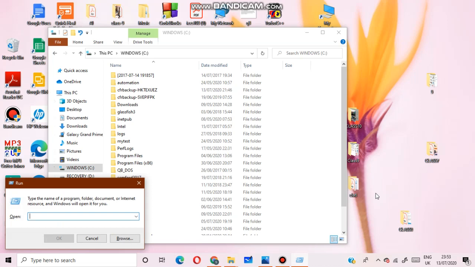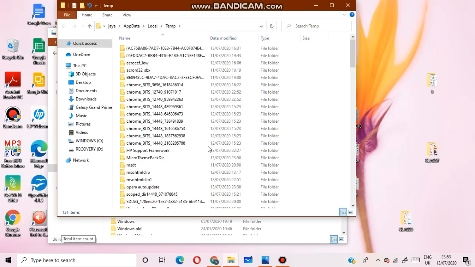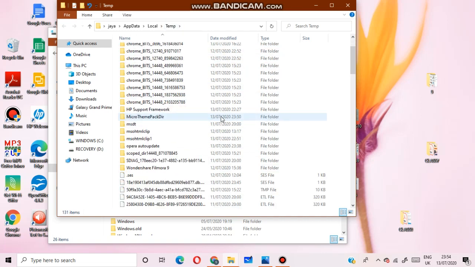Okay. Now here you can see the search option. What will you do? You have to type percent temp percent, then click OK. Here you can see different types of temporary files.